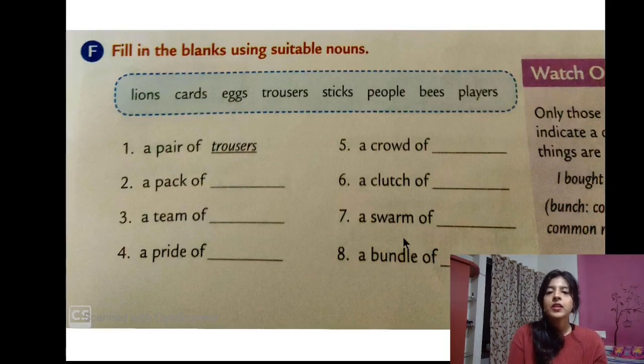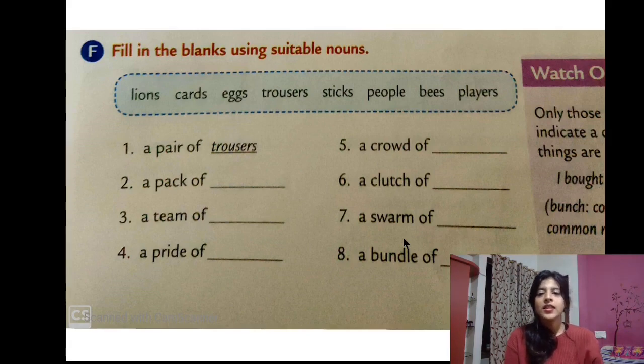F. Fill in the blanks using suitable nouns. Okay, so now we are solving collective nouns. First example is done for you. A pair of trousers. We always call the group of trousers a pair. Okay, a pack of. What do we say? A pack of lions? No. Pack of eggs?